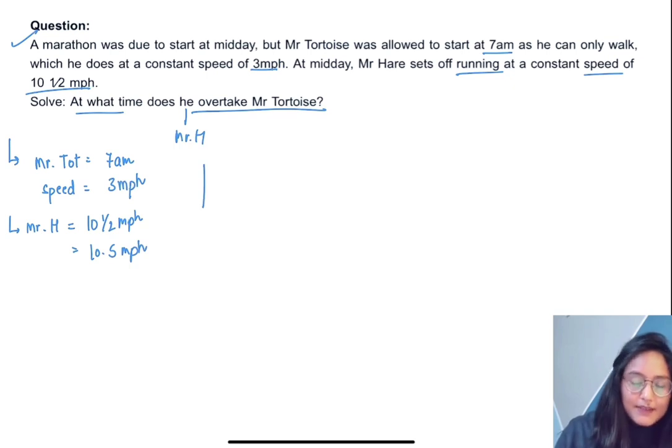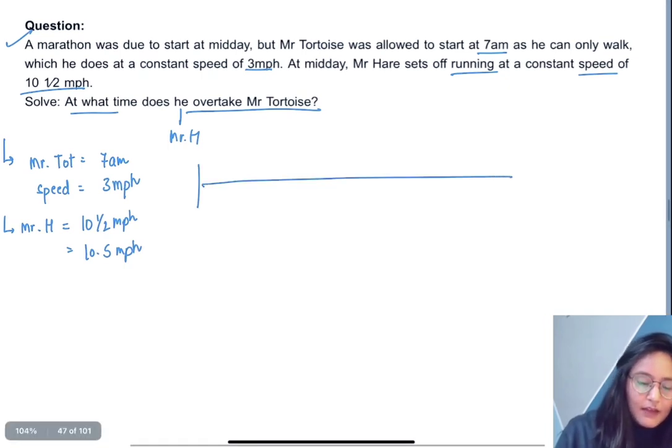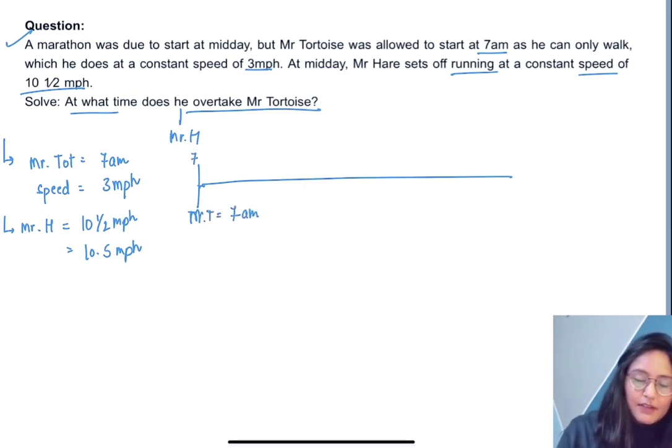Let's start representing the race. Let's say Mr. Tortoise has started the race at 7 a.m. in the morning with a speed of 3 miles per hour. Now from 7 we have 8, 9, 10, 11 and 12.